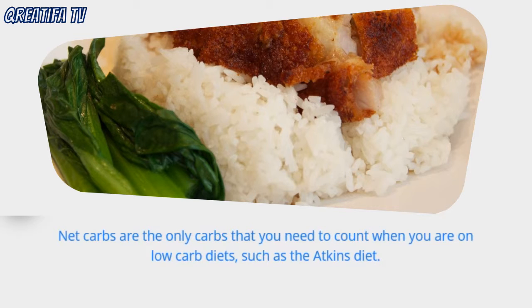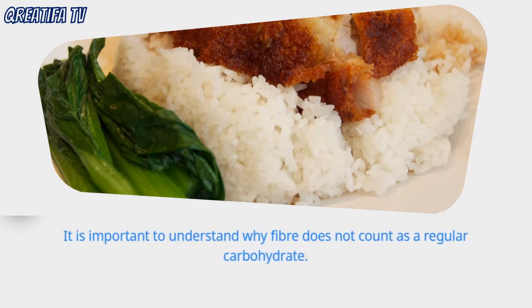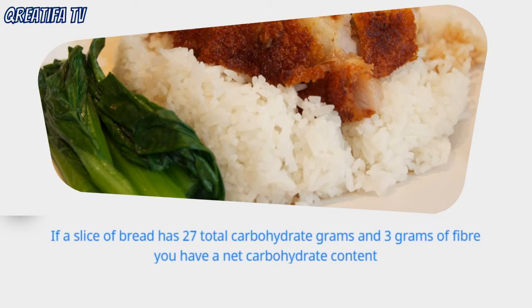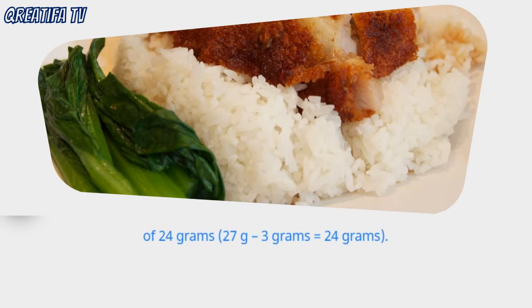Net carbs are the only carbs that you need to count when you are on low-carb diets, such as the Atkins diet. It is important to understand why fiber does not count as a regular carbohydrate. Fiber does not break down into sugar, so it does not play a part in the overall sugar load of the carbohydrate. If a slice of bread has 27 total carbohydrate grams and 3 grams of fiber, you have a net carbohydrate content of 24 grams. 27 grams minus 3 grams equals 24 grams.